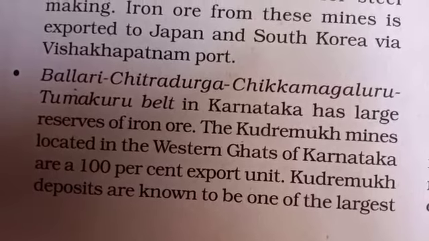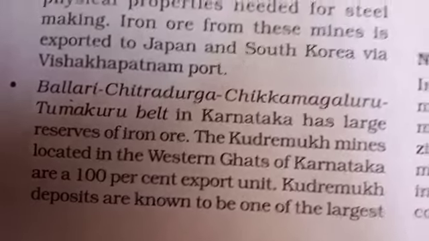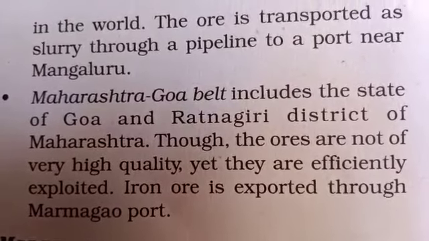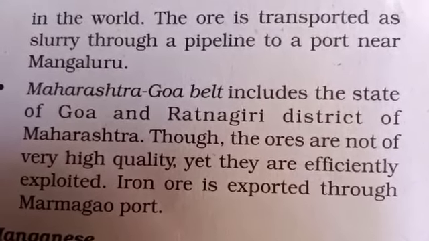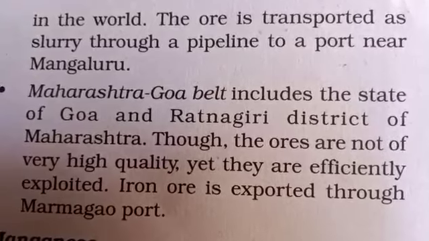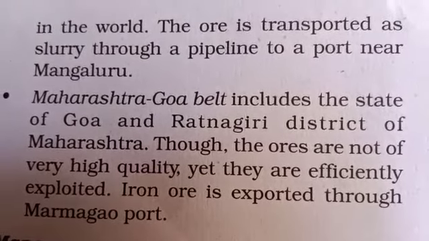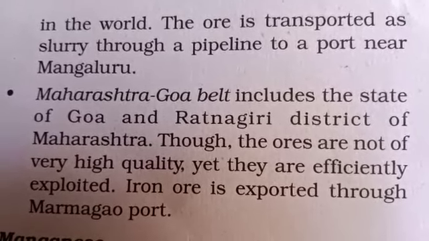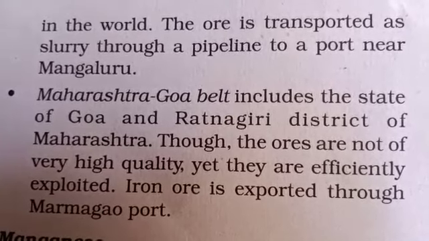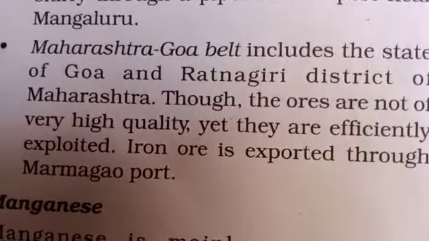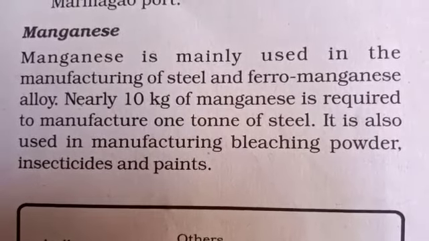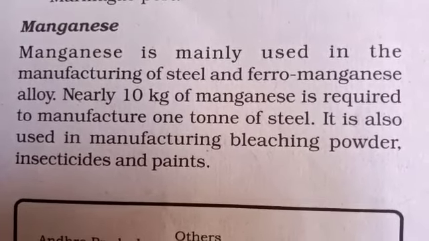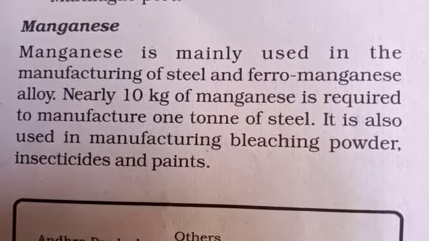And next one is the Maharashtra Goa belt. Here, in Goa and Ratnagiri district of Maharashtra, we can find iron ore, and iron is exported from here through Marmagao port. Next topic is manganese. It is mainly used in the manufacturing of steel and ferromanganese alloy.